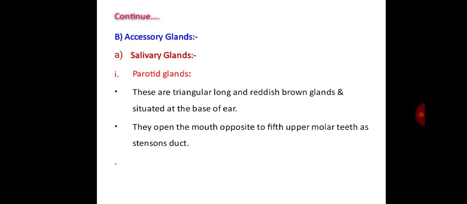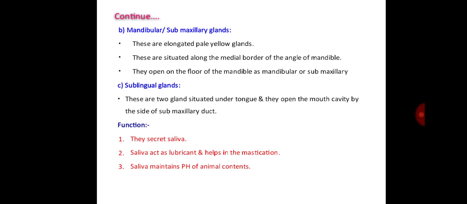Then accessory glands. There are various accessory glands that help in digestion. First one is the salivary glands, including parotid glands. These are triangular, long and reddish brown glands situated at the base of the ear. They open into the mouth opposite the fifth upper molar tooth as Stenson's duct.